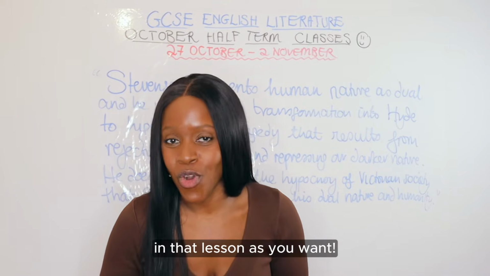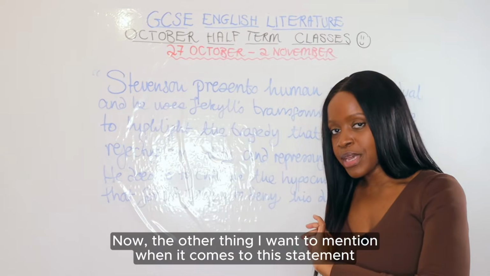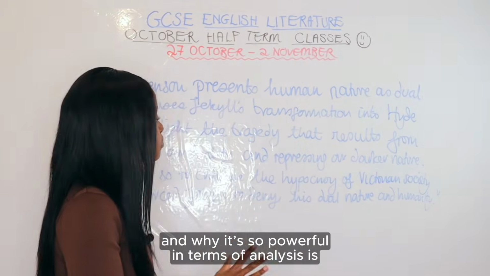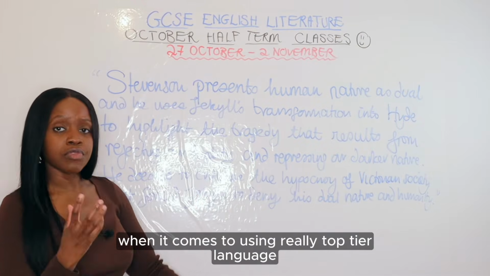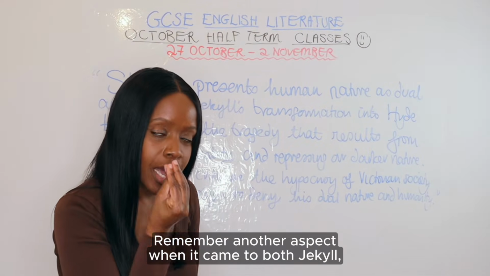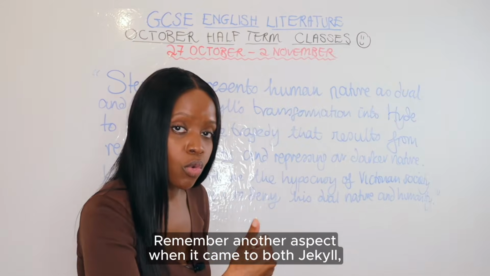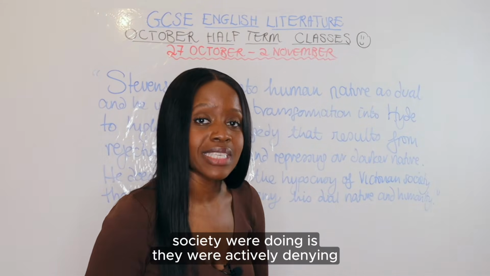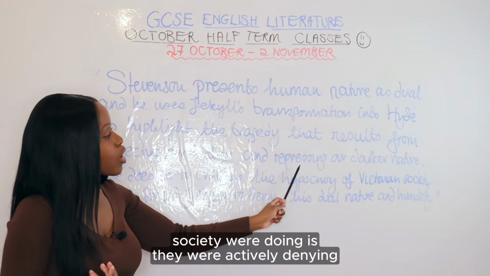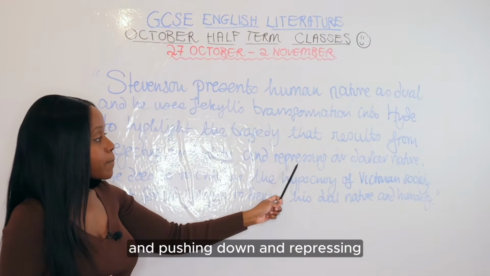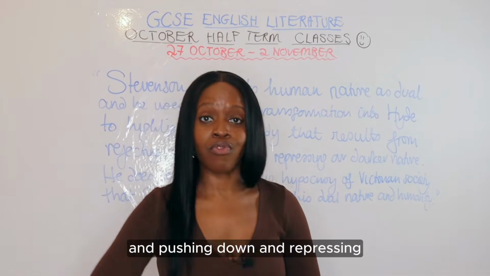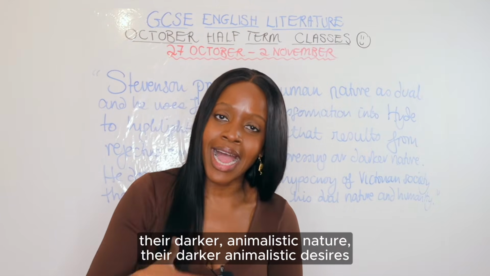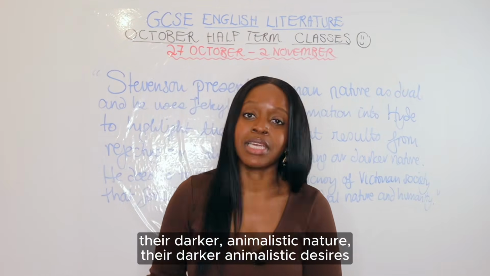Now, the other thing I want to mention when it comes to this statement and why it's so powerful in terms of analysis is when it comes to using really top tier language, remember another aspect when it came to Jekyll, but this was a wider representation of what a lot of people in Victorian society were doing, is they were actively denying and pushing down and repressing, right? So really pushing down and saying it doesn't exist, the darker animalistic nature and the darker animalistic desires.